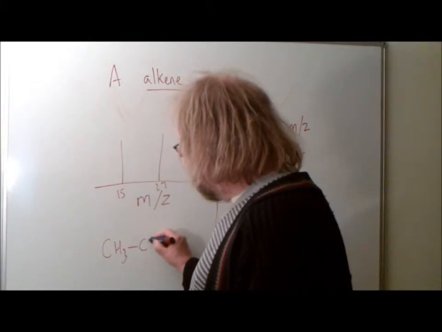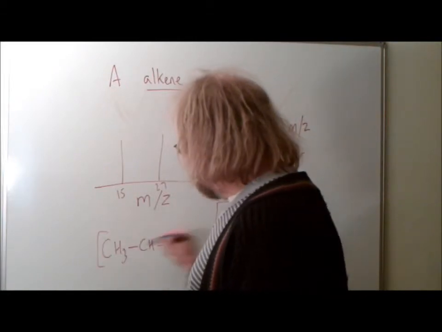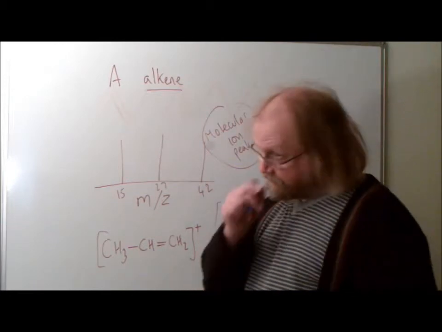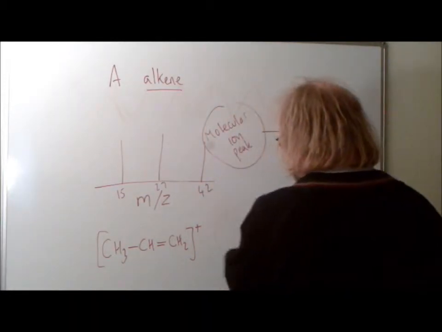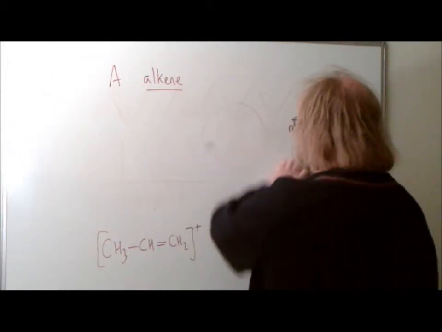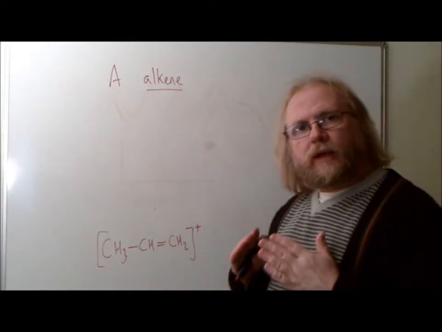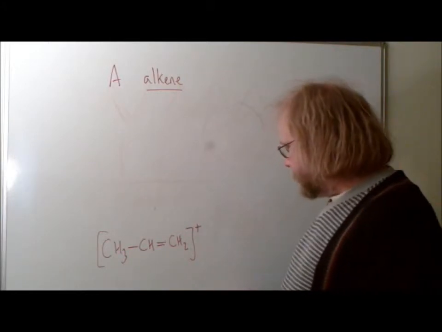So if we write it out a bit more fully, that is the molecular ion that's going to fly through the mass spectrometer. And fragment peaks arise when that molecular ion falls to bits. For our purposes, we only consider the possibility of one bond breaking when it fragments.